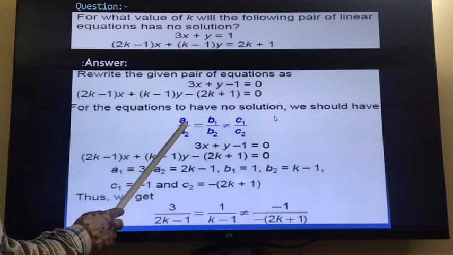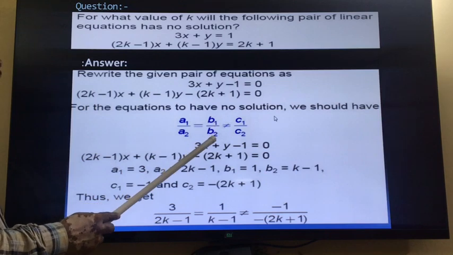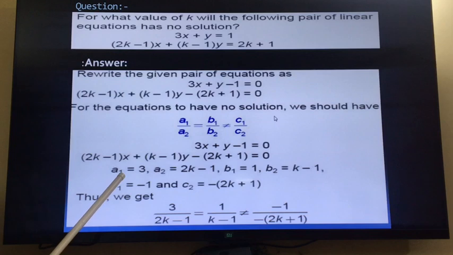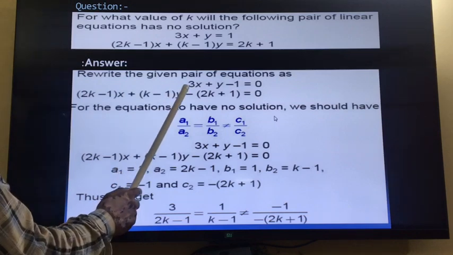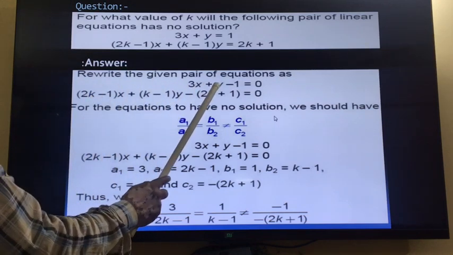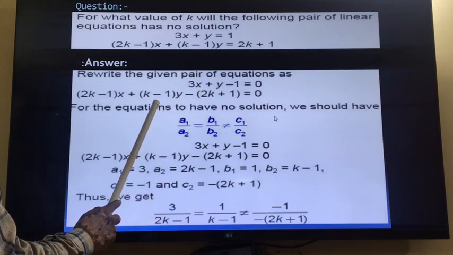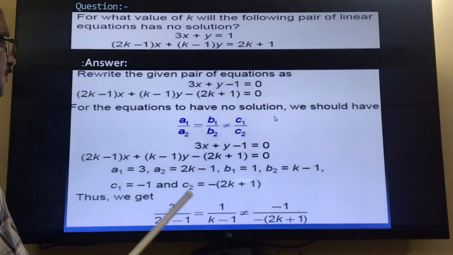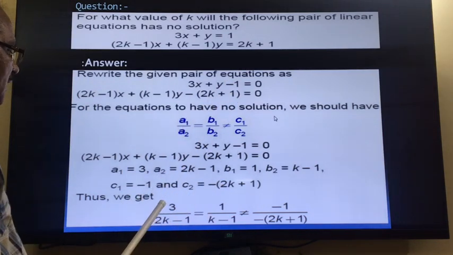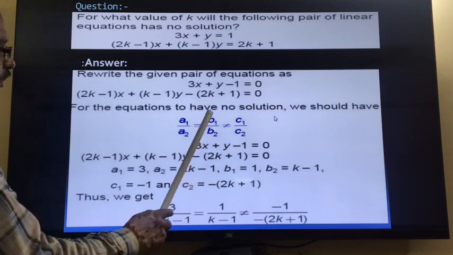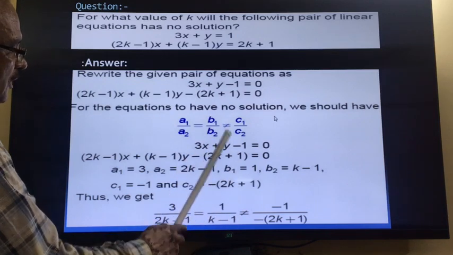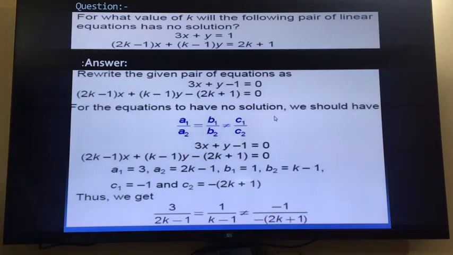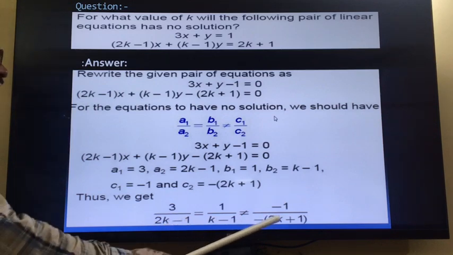Because these two equations have no solution, we will apply the condition of no solution: a1 upon a2 is equal to b1 upon b2 but not equal to c1 upon c2. Now we will find the values. a1 is 3, a2 is 2k minus 1, b1 is 1 and b2 is k minus 1, c1 is minus 1 and c2 is minus (2k plus 1). Substituting these values, we will get 3 upon 2k minus 1 is equal to 1 upon k minus 1 not equal to minus 1 upon minus (2k plus 1).